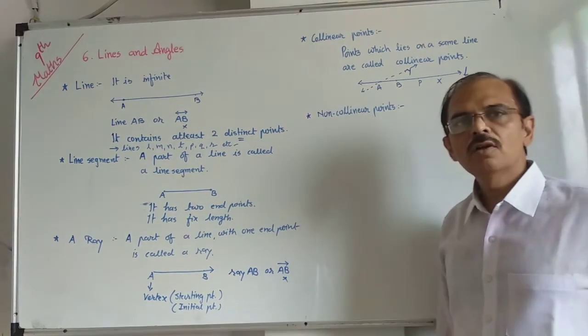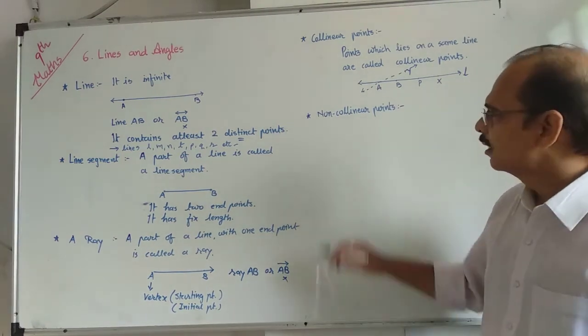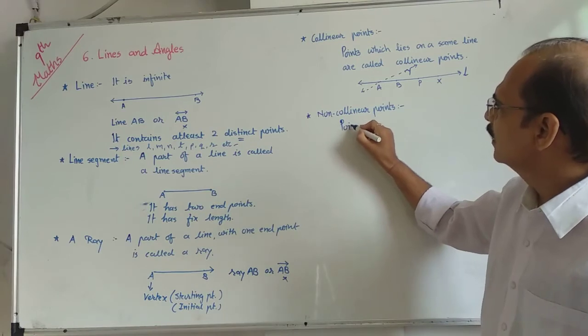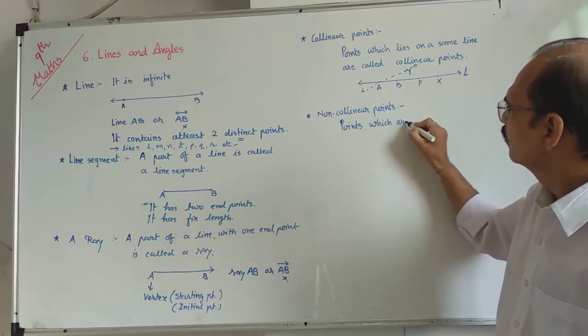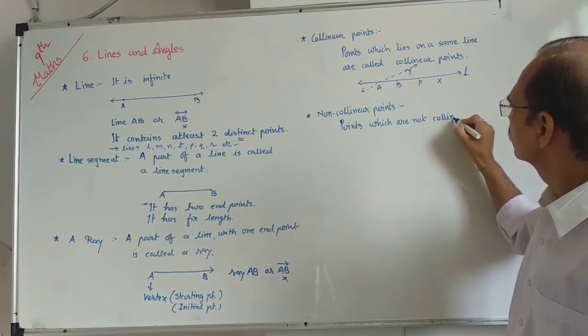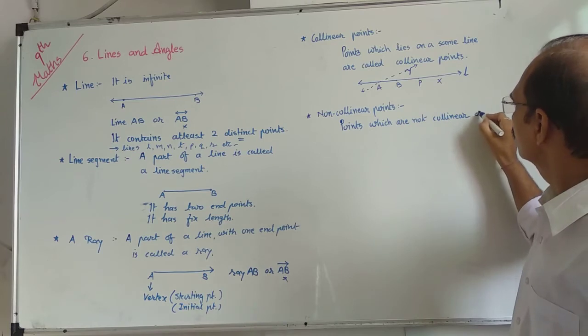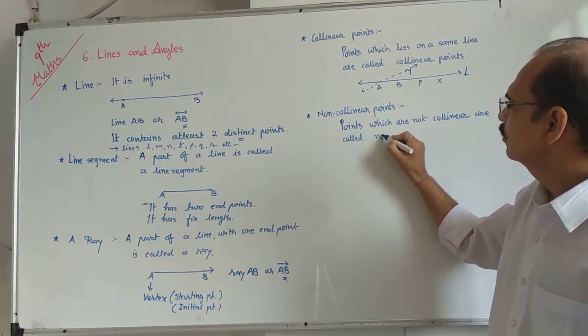So what do you mean by non-collinear points? Non-collinear points means the points which are not linear, which are not collinear, are called non-collinear points.